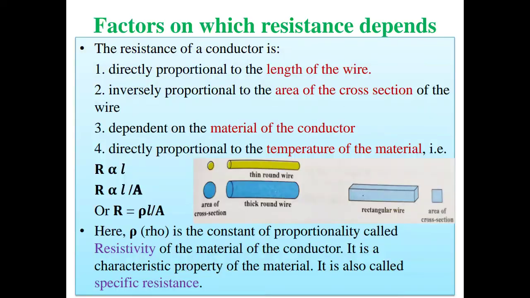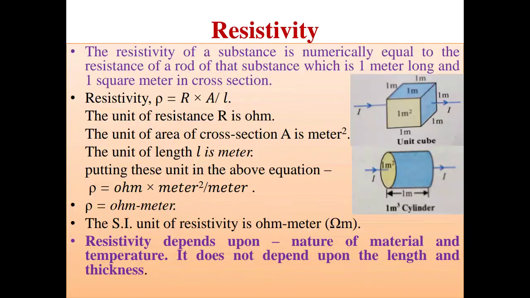Means if in this formula we place L equal to 1 meter and A equal to 1 meter square, then R is equal to rho. So we can define rho is equal to R if L is 1 and A is 1. In this way we have given its definition. So we can write it accordingly: rho equal to R into A by L.